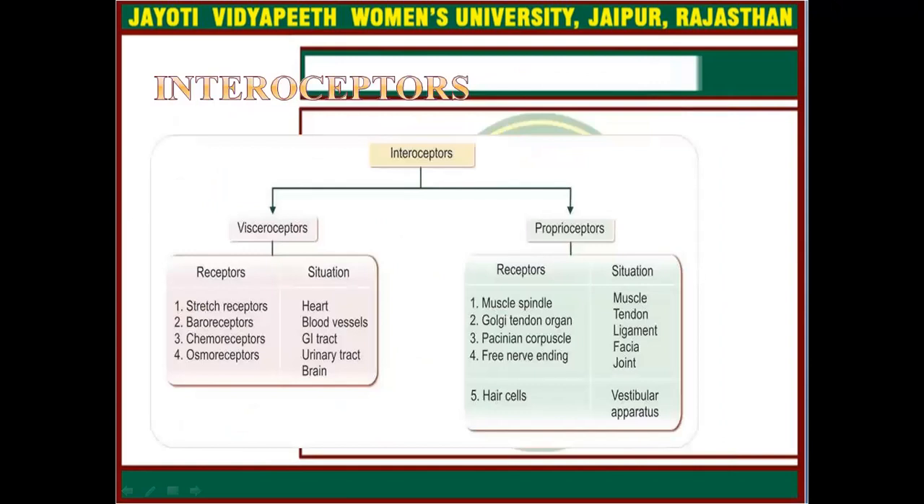If we talk about the interoceptors, they are basically visceral receptors and proprioceptors. Visceral receptors are stretch receptors, baroreceptors, chemoreceptors, osmoreceptors. Basically, they are situated at the heart, blood vessels, GI tract, urinary tract, and brain, respectively. On the other hand, proprioceptors are muscle spindle, Golgi tendon organ, Pacinian capsules, free nerve ending, and hair cells. They are situated at the muscle, tendon, ligament, fascia, joint, and vestibular apparatus, respectively.